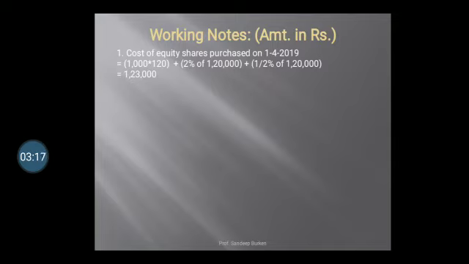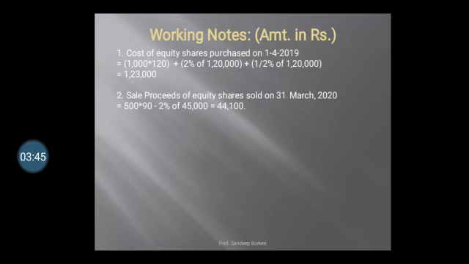Also we will calculate half percent, that is 0.50 divided by 100, means half percent of 1,20,000 as share transfer fees. So total cost is coming 1,23,000. Nominal value is 1000 multiplied by 100, that is 1 lakh, and purchase price is 1,23,000. We will record on the debit side of the investment account.